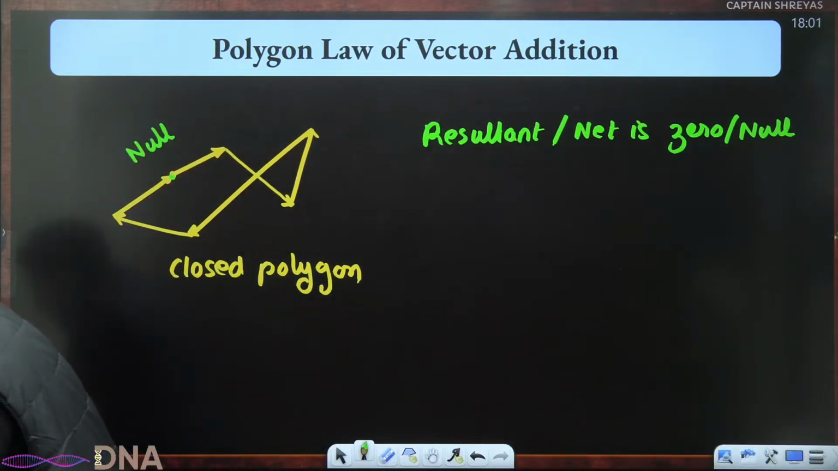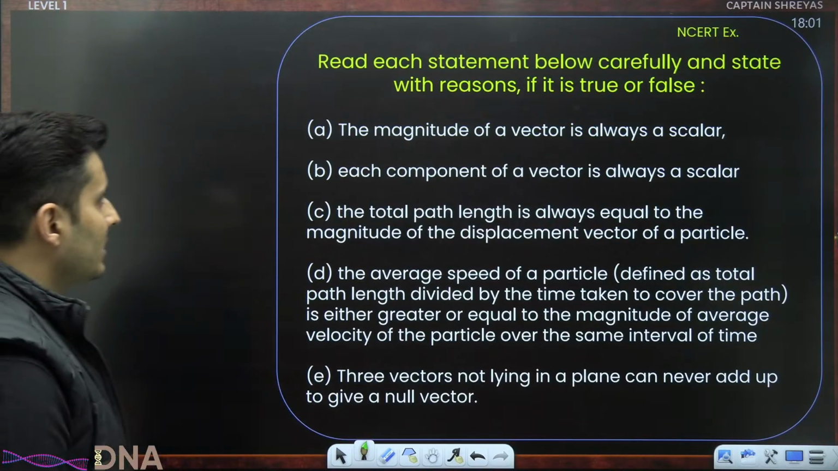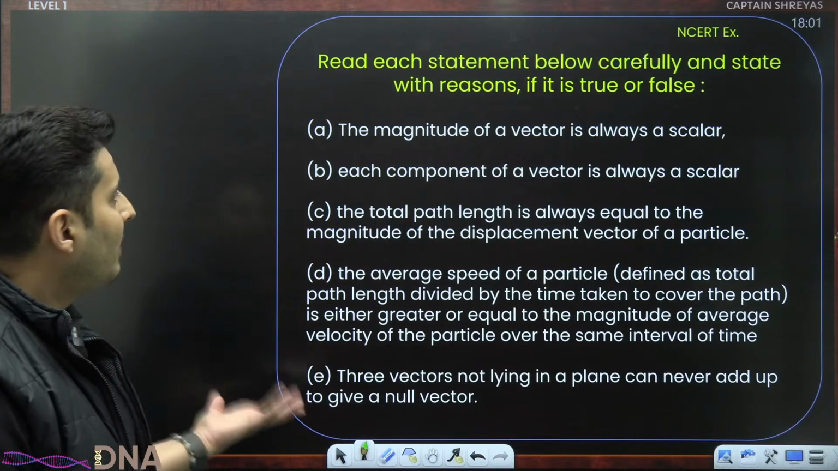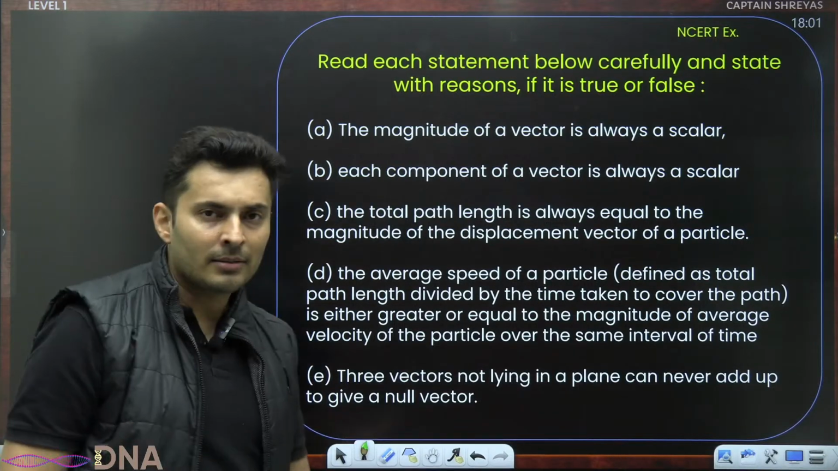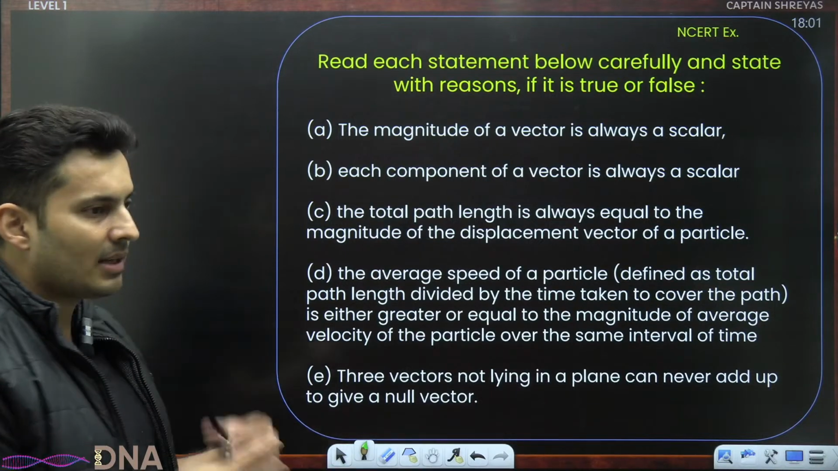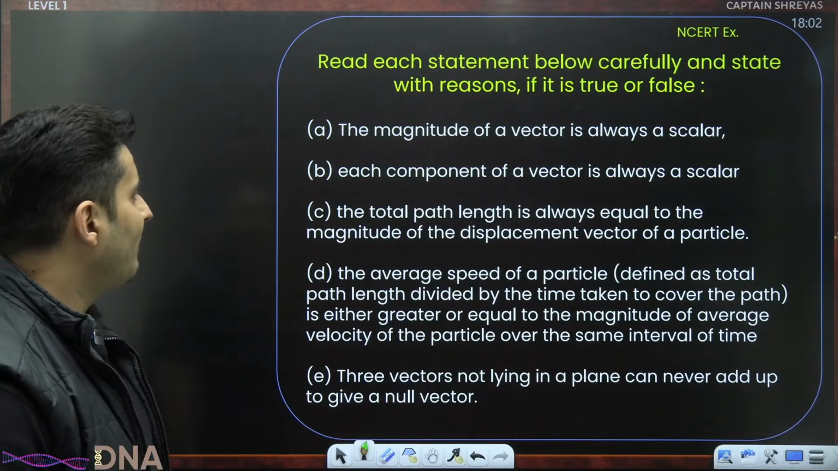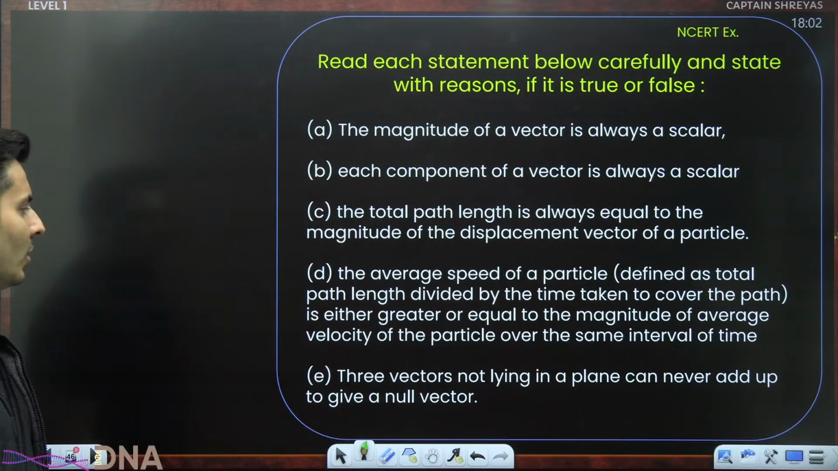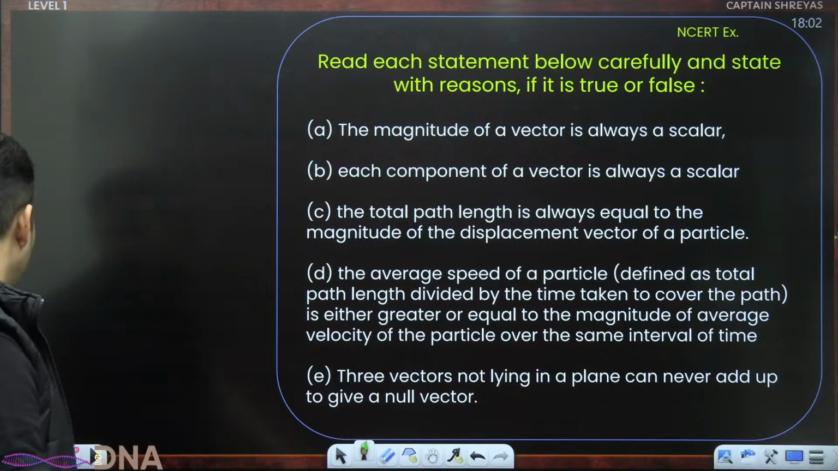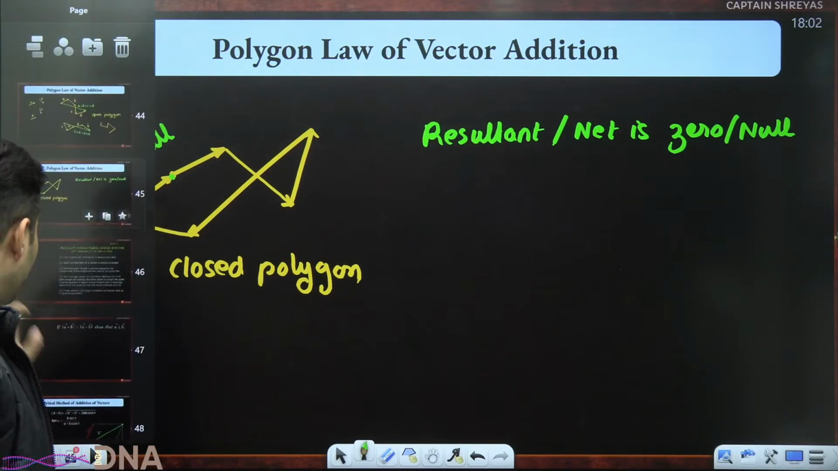Exactly. Very good. How about some questions? Read the statement. This is an NCERT question. The magnitude of a vector is always a scalar. Each component of a vector is also a scalar. Component means a part of the vector. Actually, the total path length is equal to the magnitude of the displacement. Okay, actually, we should do this later on, not now. Hold on. This is not the right time to do this. We'll do this later on.